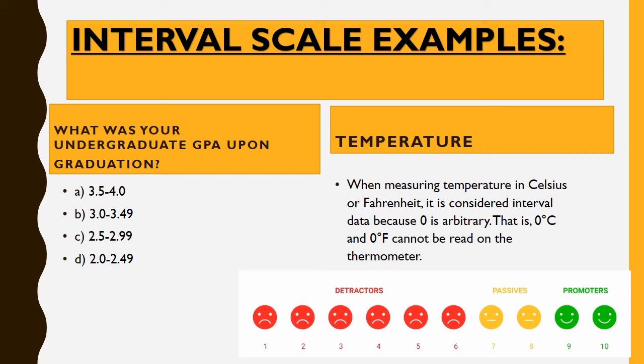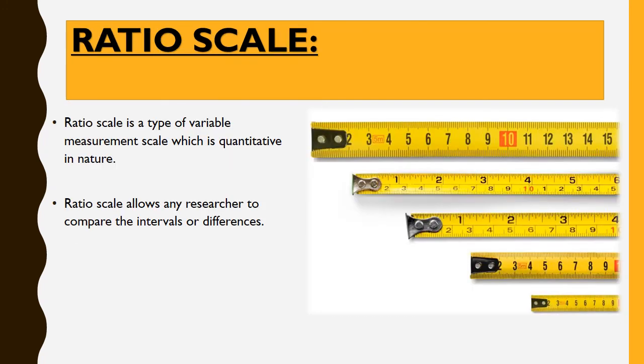When measuring temperature in Celsius or Fahrenheit, it is considered interval data because 0 is arbitrary. It means 0 has no importance. That is, 0 Celsius and 0 Fahrenheit cannot be read on the thermometer.